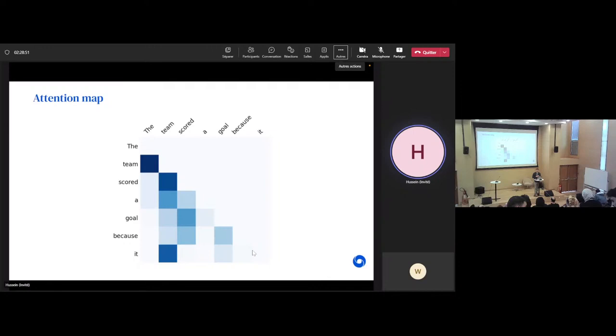And note that we do not train this thing to be meaningful, right? We do not enforce any constraints on this thing. We just give our neural network the ability to use these attention weights, but we never enforce in which way, right? The objective for the whole system is to predict the next word, and that's it. Do whatever it takes to predict the next word. But it turns out that while learning to predict the next word, it also learns to look into the previous words in some way which is meaningful and interpretable by us. Because indeed, if you predict the next word from the word it, it is useful to look at the word team. That's what actually happens in the Transformer, although it doesn't have to, but that happens.